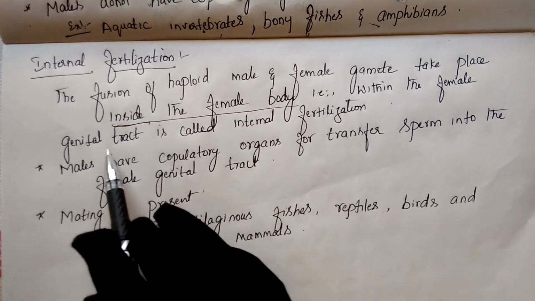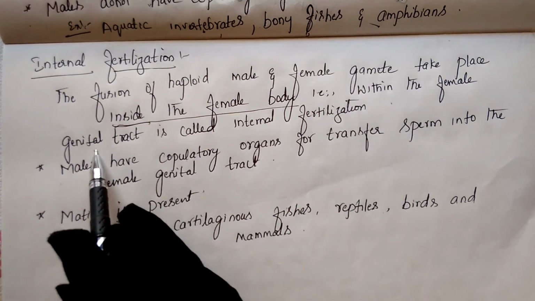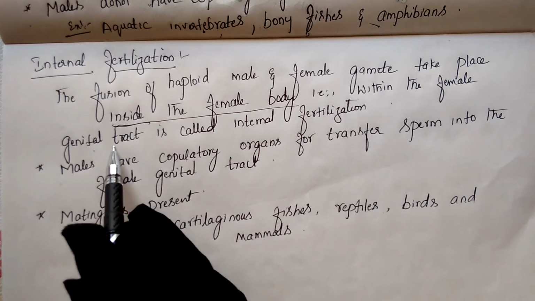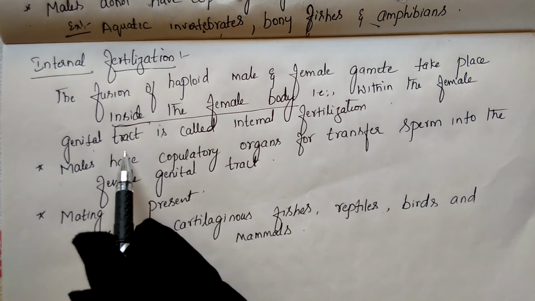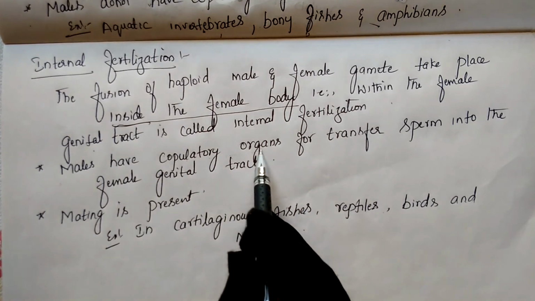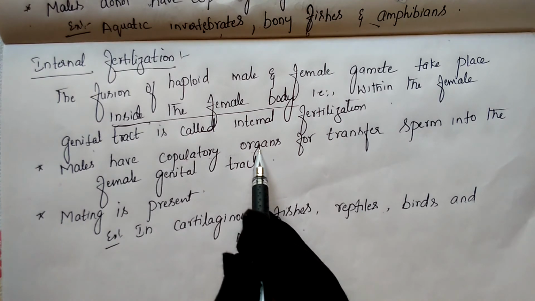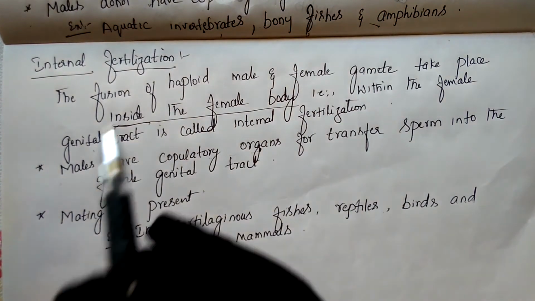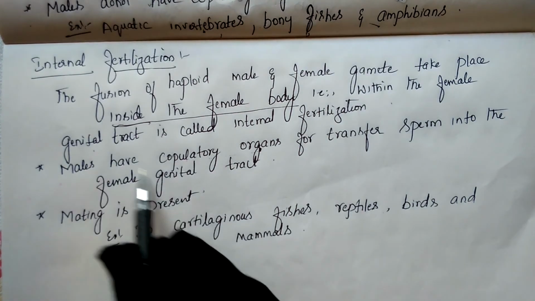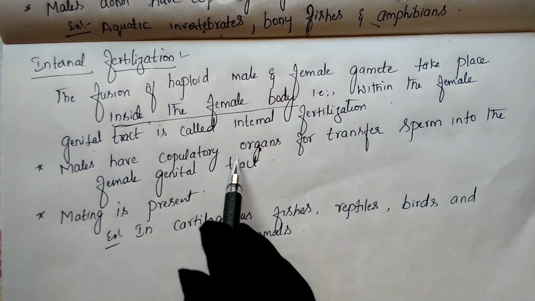Now, where does the male discharge? In the genital tract present in the female body. And how does he discharge the sperm? With the help of the copulatory organ. In organisms going for internal fertilization, the male body has one organ, one part, with which they discharge the sperm into the female body. That part we call the copulatory organ.